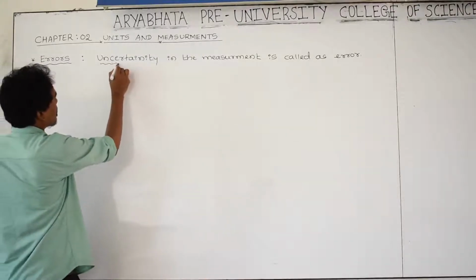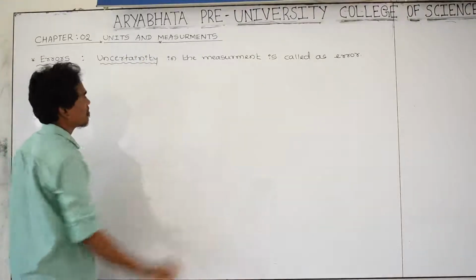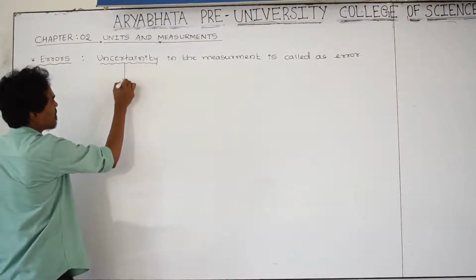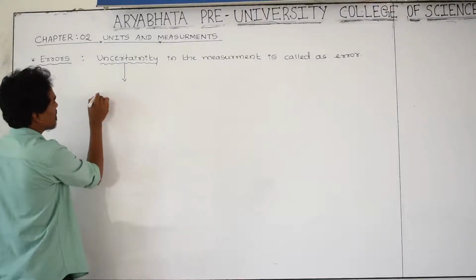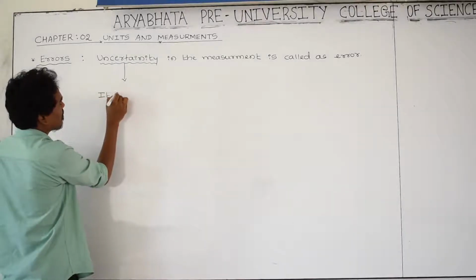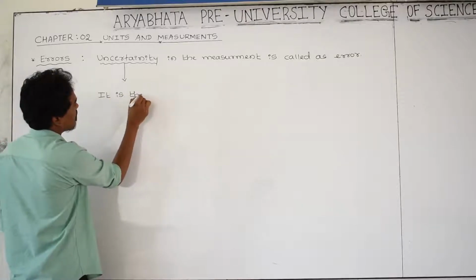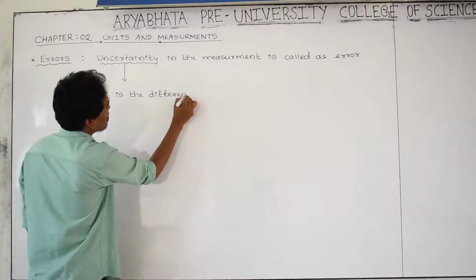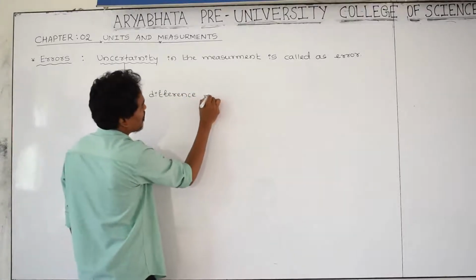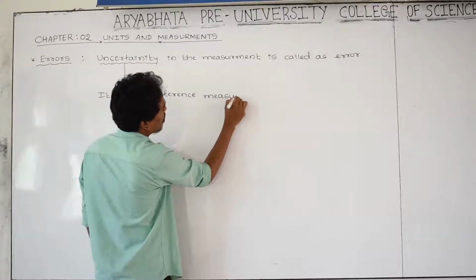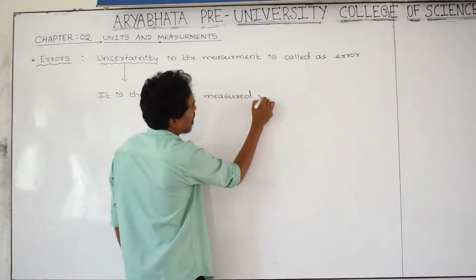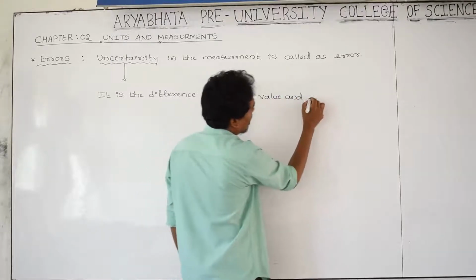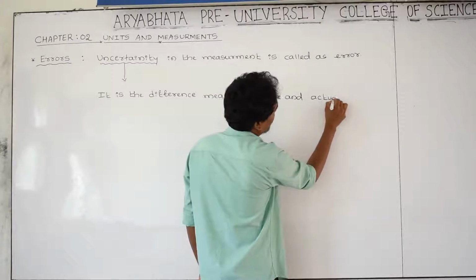And first you should know the meaning of uncertainty. Uncertainty means not the exact value. It indicates the difference between the measured value and the actual value.